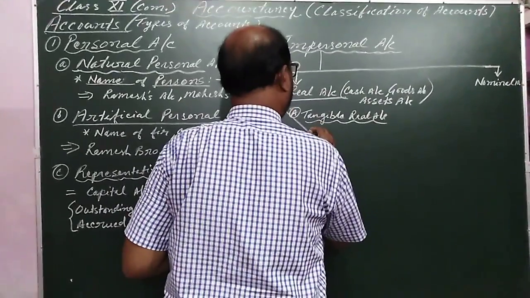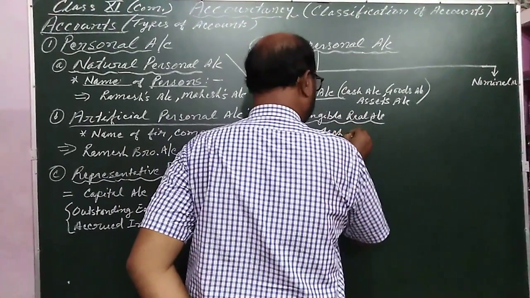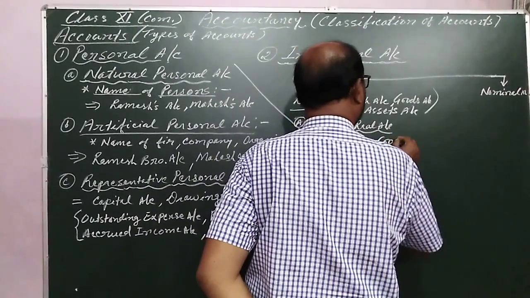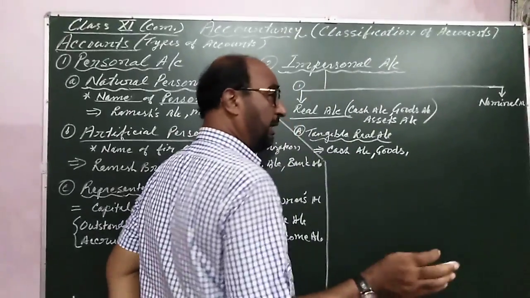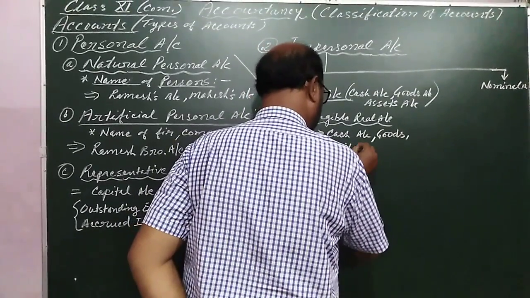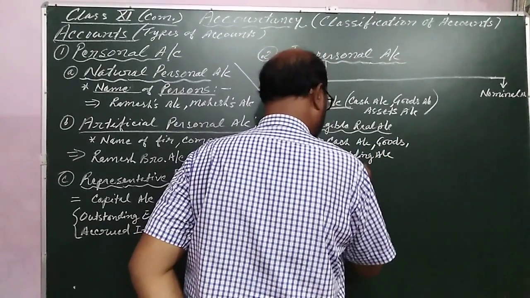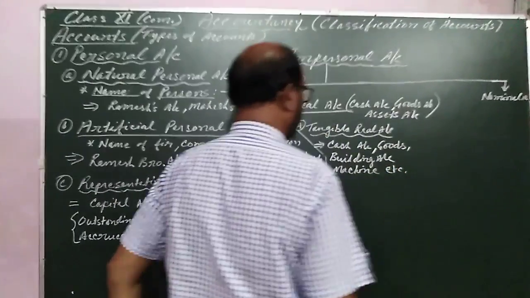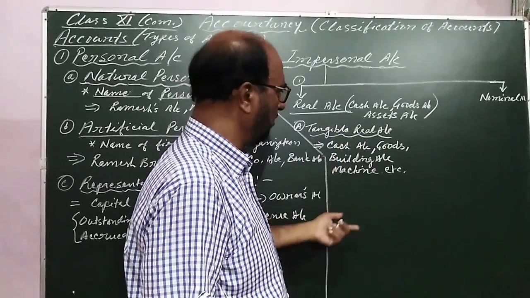So in this category, the cash account and goods account and a part of some asset account like building account, machine account, furniture account, etc. These are in the category of the tangible real account.